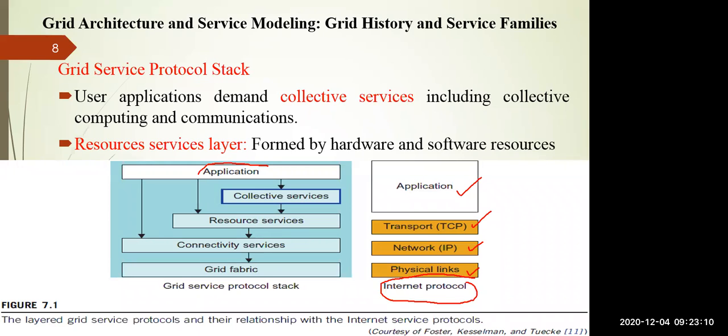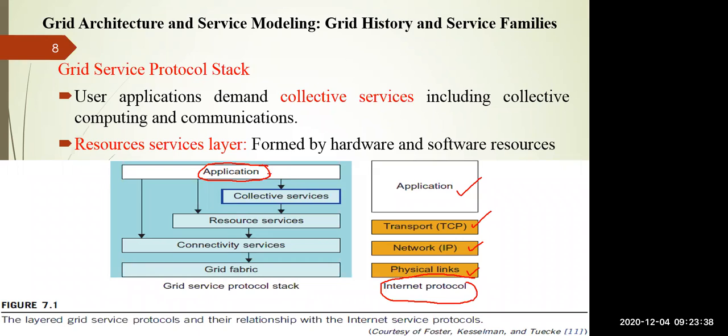If you compare the grid service protocol stack with the internet protocol, obviously the top layer corresponds to your user application, to run the grid system, and the user application always demands the collective services, including collective computing and communications. So I need to execute a particular project for which I require 2000 machines, 2000 computer systems. For my application, I will make a request to the collective services in order to provide such computation.